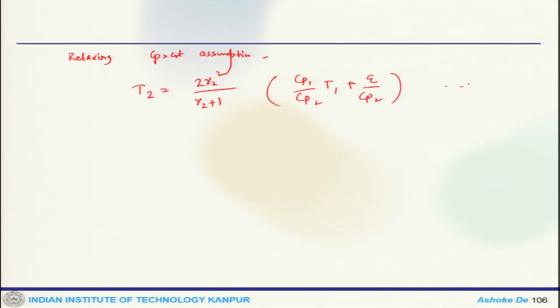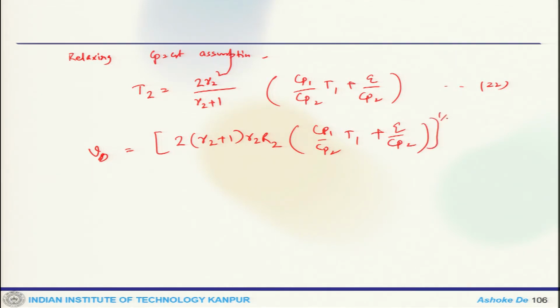So it will involve different Cp 1 and Cp 2, which will get Vd equals 2 gamma 2 plus 1, and rho 2 by rho 1 equals something by gamma 2. So that will have a different form, but still these are all approximate expressions.